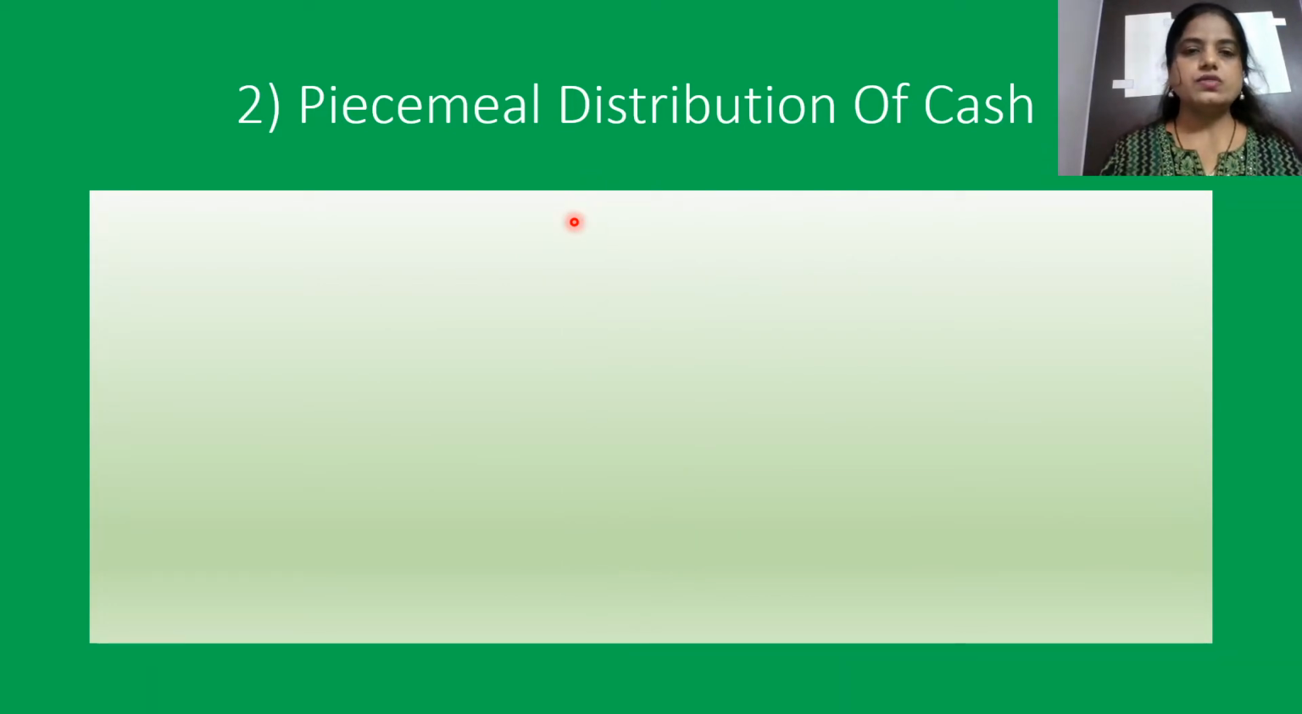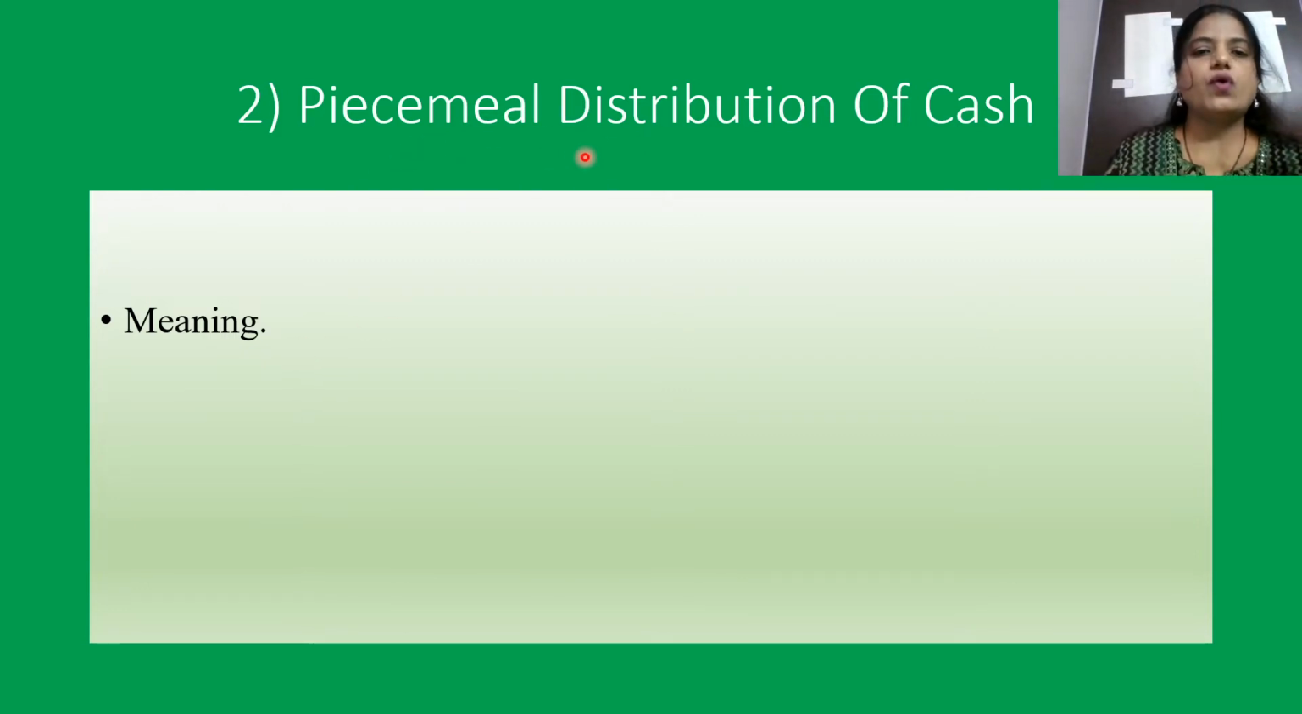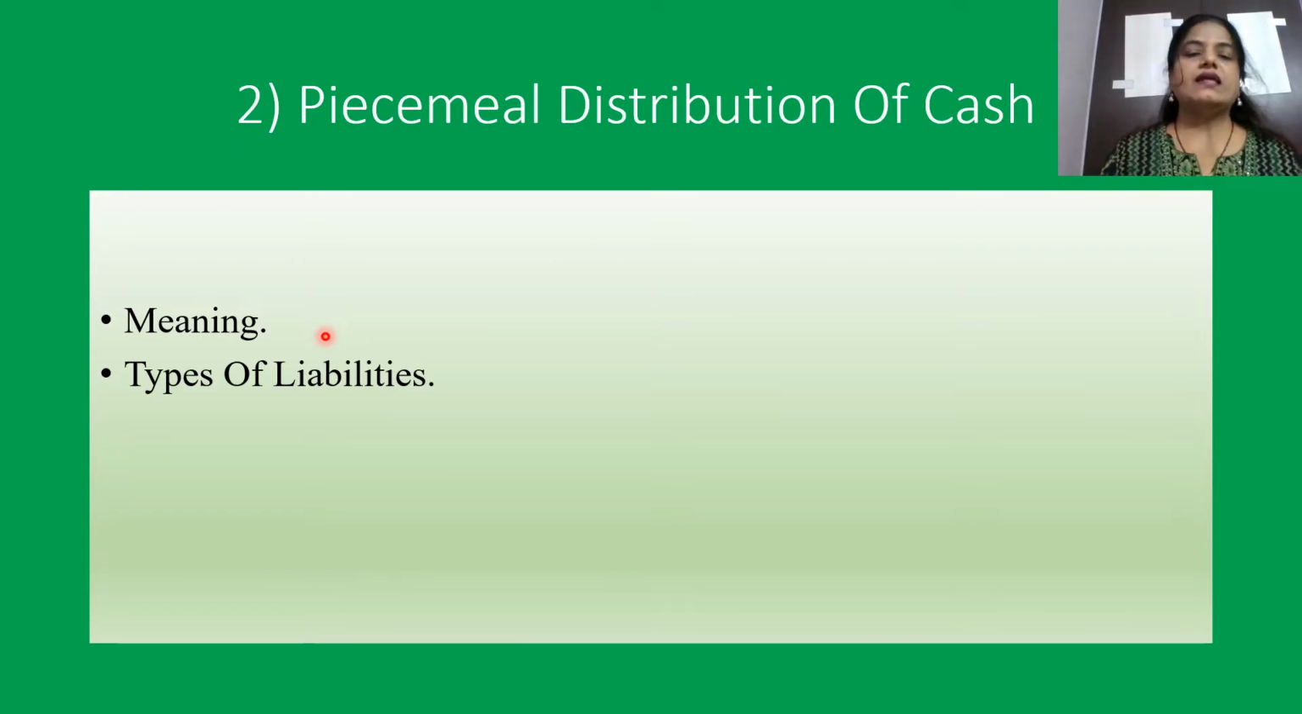What we are going to study in this topic, first definitely we will see the meaning of piecemeal distribution. Piecemeal distribution means what? What is piecemeal distribution? What has to be done in piecemeal distribution? All that we are going to study first, and then in this topic we are going to see what are the types of liabilities. Assets, liabilities, you are familiar, right? So what are the types of liabilities that we are going to see? That is going to be the most important part.